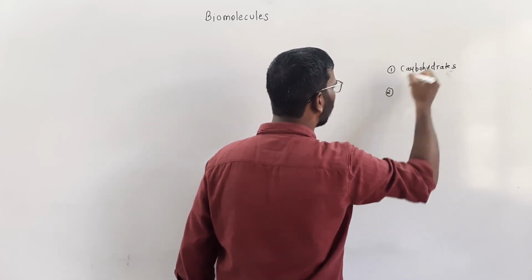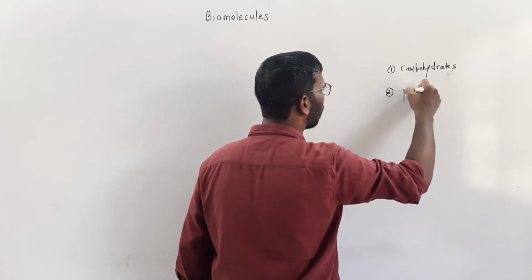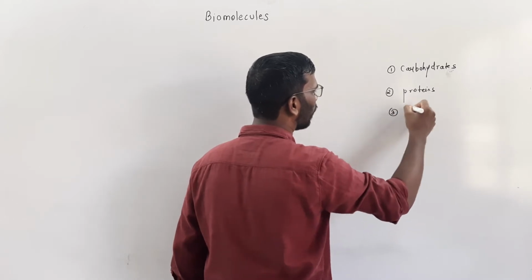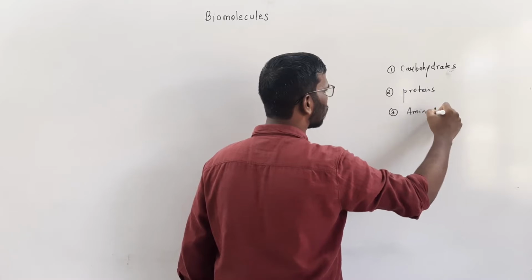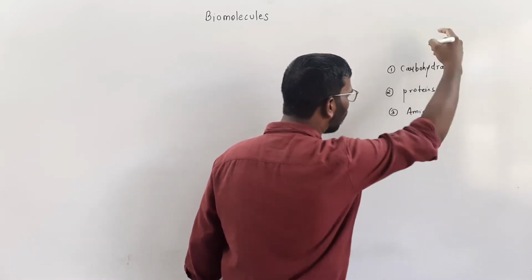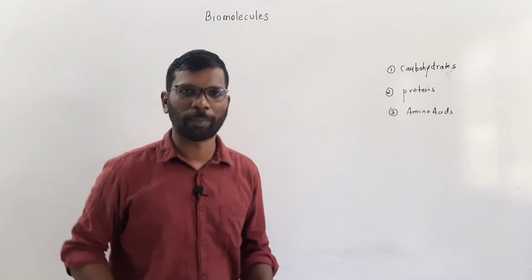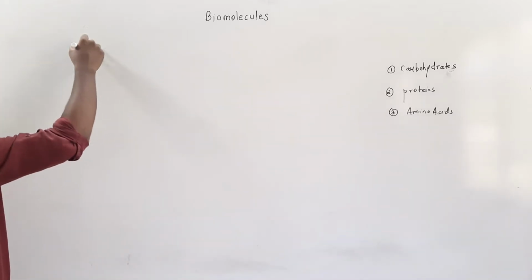Then second very important thing is proteins. Then third, we are going to learn about the amino acids. So we are going to learn all these three topics in detail in this chapter. To start with, I'll start with the carbohydrates.